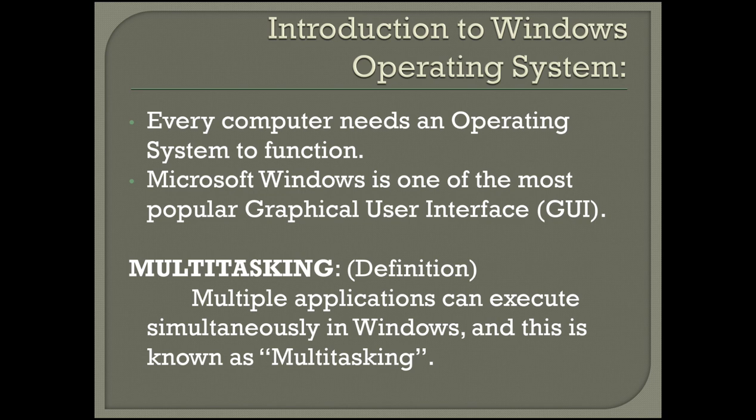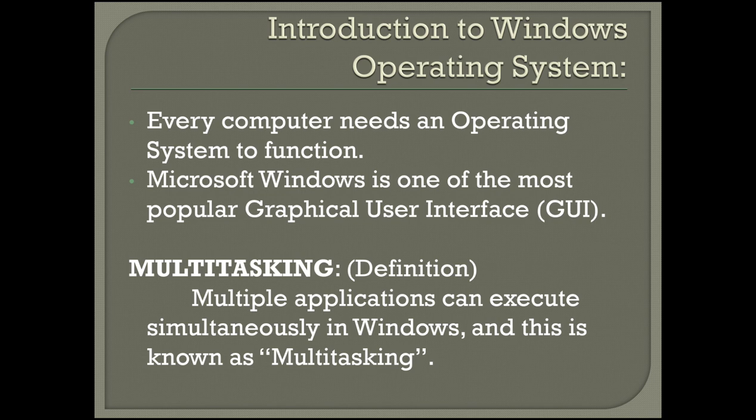The next one is multitasking. Here I can give the definition of the multitasking concept. Multiple applications can execute simultaneously in Windows. Simultaneously is nothing but at the same time. This is known as multitasking. The Windows operating system can be used as a platform for the multitasking concept.